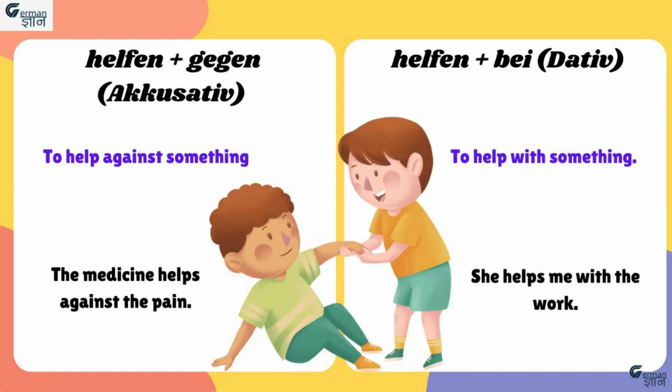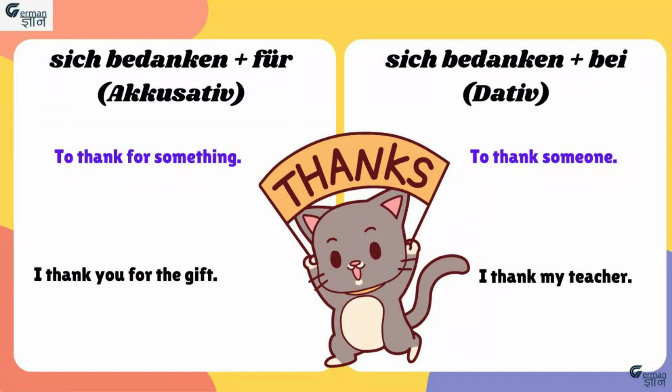Next verb is helfen. Now, helfen gegen means to help against something. For example, against problem or illness. In this case, the object will be accusative and the example is das Medikament hilft gegen die Schmerzen means the medicine helps against the pain. Next is helfen bei. It means to help with something. The object will be in dative case and the example is sie hilft mir bei der Arbeit means she helps me with the work.